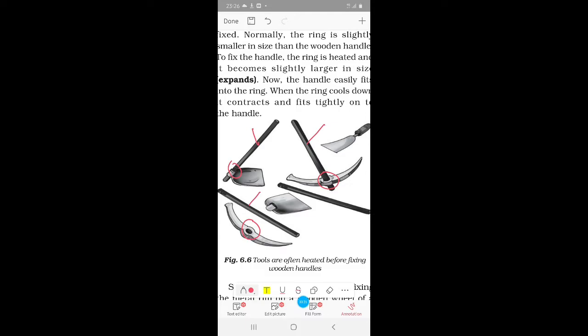Normally, the ring is slightly smaller in size than the wooden handle. To fix the handle, the ring is heated and it becomes slightly larger in size. That means it expands. Now the handle easily fits into the ring. When the ring cools down, it contracts and fits tightly onto the handle. Such a change is also used for fixing the metal rim on a wooden wheel of a cart.